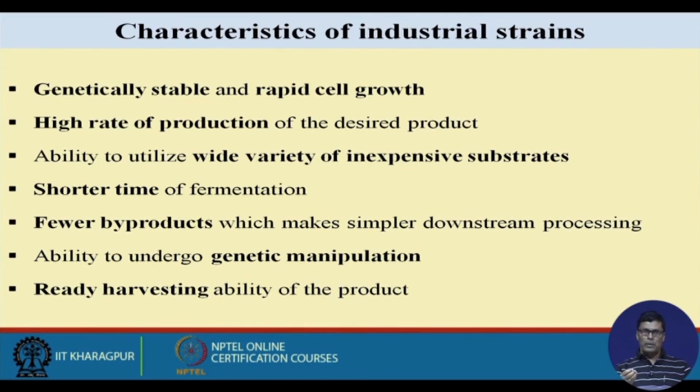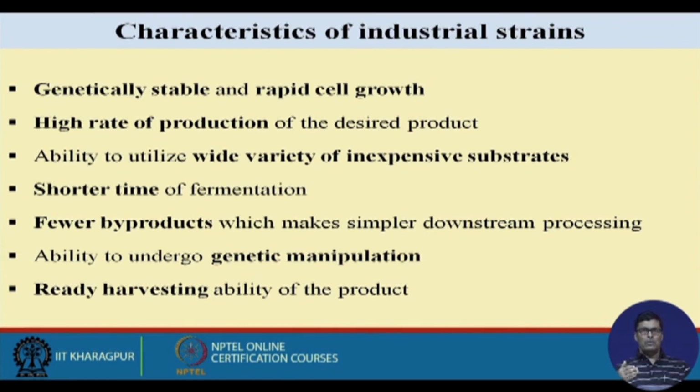The next is a short fermentation time, because in the industry every bit of time is very costly, as they count money for that. So, the time of fermentation plays a very important role in the fermentation industry. That should be as low as possible, because by using the industrial strain, the time of fermentation can be reduced. Fewer byproducts is also a very important aspect; byproduct formation should be as low as possible. More byproduct formation means your substrate will go toward something other than your desired product, which is not acceptable. So, the industrial strain gives you fewer byproducts, which is the most desirable thing.